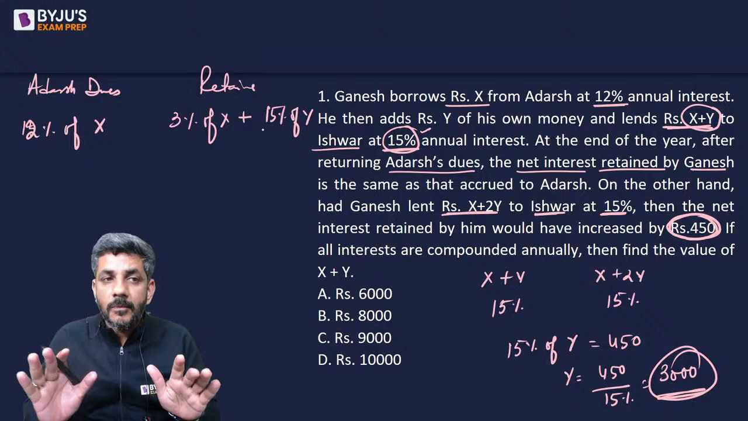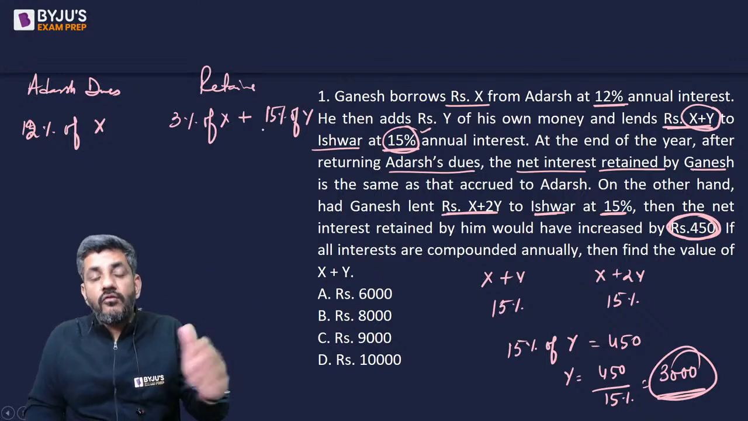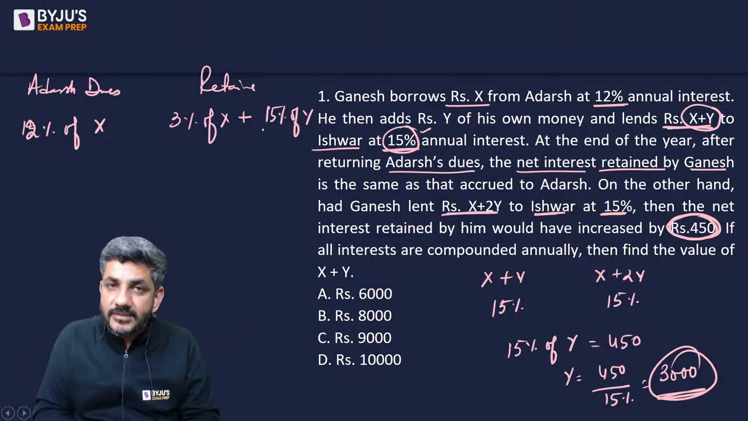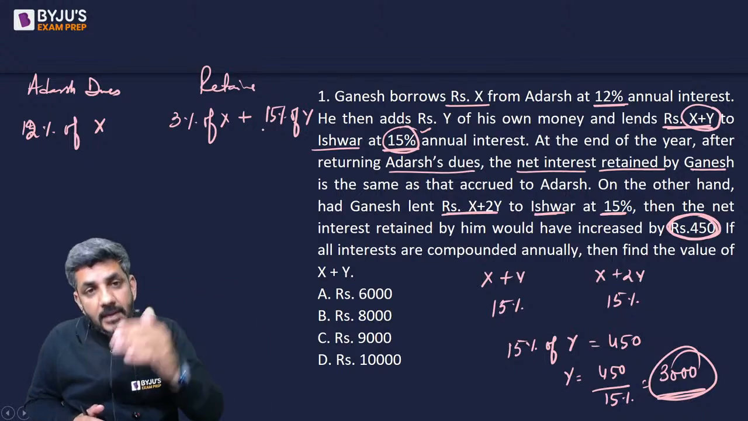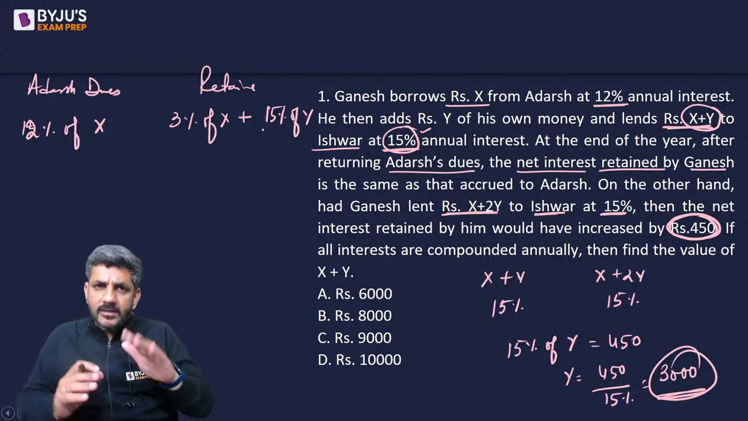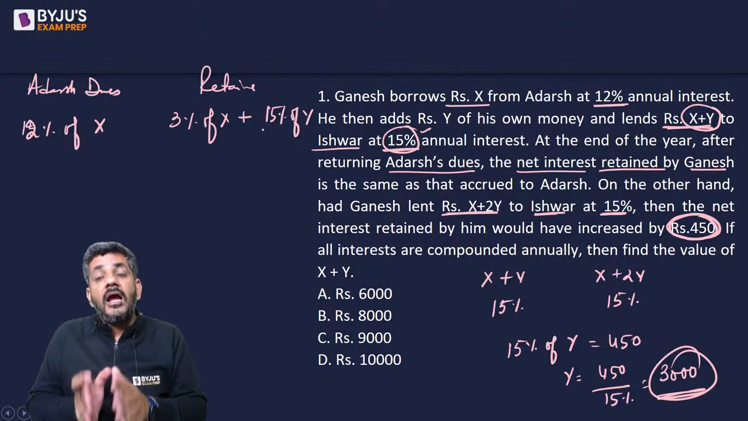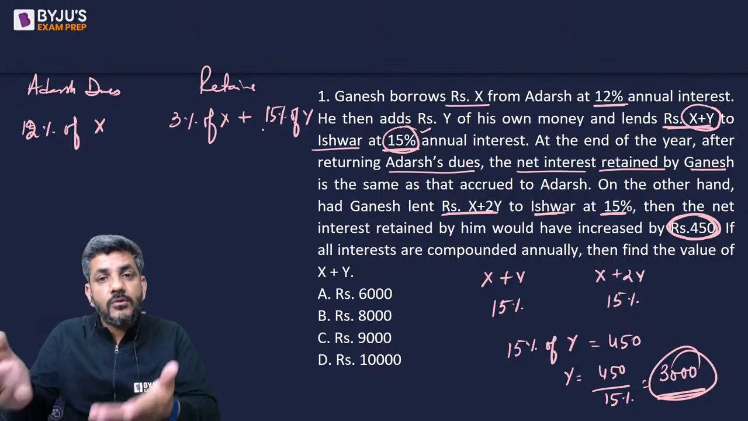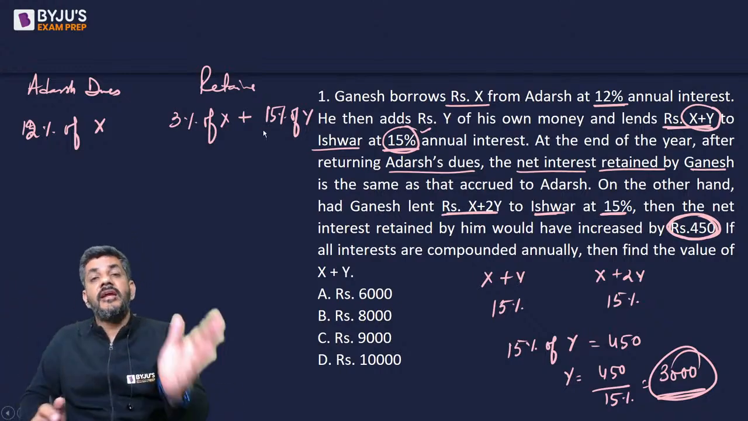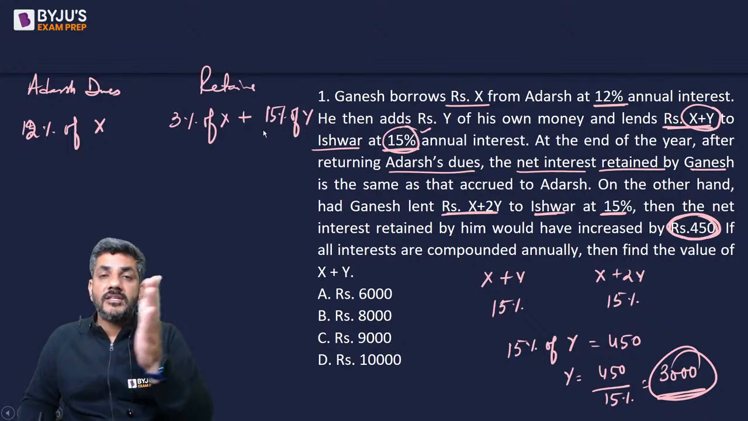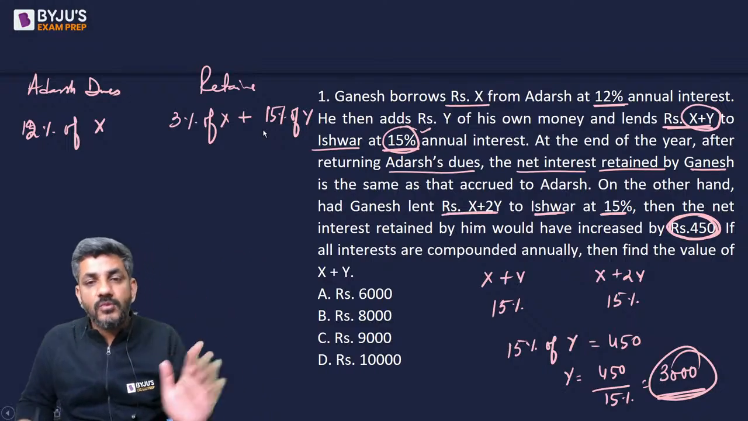मैं रिपीट करता हूं. Interest that he has to pay, that is to Adarsh, वो कितना पे करना है? 12% on x. और उसके बाद मिला कितना उसको ईश्वर से? He got 15% of x from Ishwar. जिसमें से 12% तो आदर्श को दे दिया, he is left with 3% of x, and he also had lent y rupees to Ishwar, तो उसका 15% जो था वो और एक्स्ट्रा मिल गया. So the total interest retained by him is 3% of x plus 15% of y, whereas the amount paid to others is 12% of x.